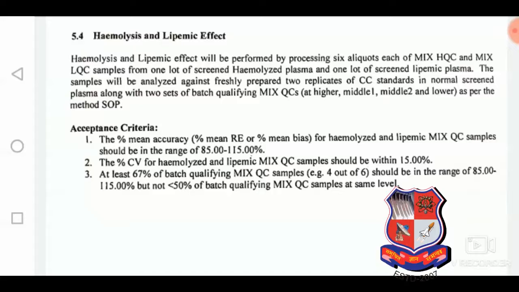After the study sample analysis is over, the ISR batch, the incurred sample reanalysis, will be covered, and if something goes wrong due to the hemolysis and lipemic effect, the whole experiment fails and there will be revalidation of that method. So to avoid that, we assess the hemolytic and lipemic effect for its impact on the final accuracy of the sample.